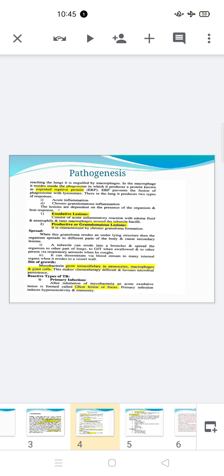Now, the second presentation of the lesion is called the granulomatous or productive lesion. It is characterized by chronic granuloma formation. The granuloma erodes the underlying structure of the lung, then spreads to different parts of the body and causes secondary lesions.